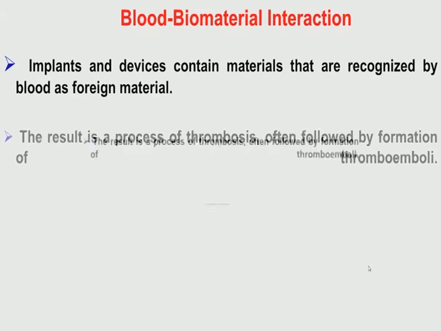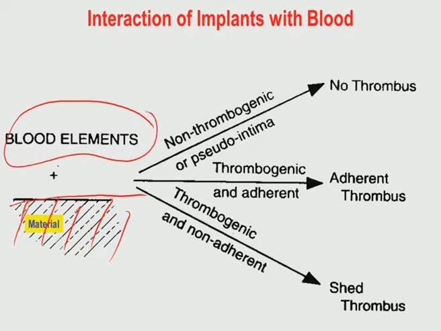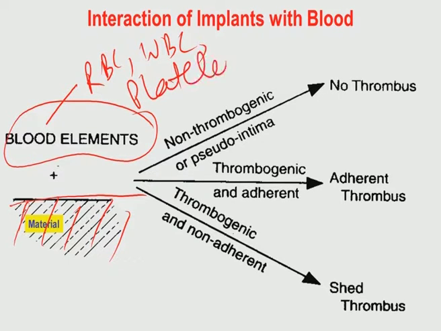What I will explain is that this is a biomaterial, and it is exposed to the different blood elements: RBC, WBC, platelets and blood plasma, where plasma is the fluid in the blood.